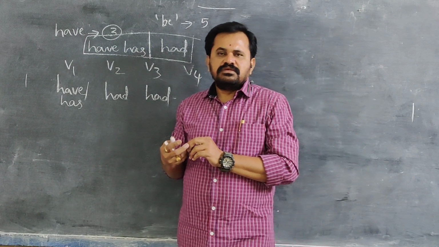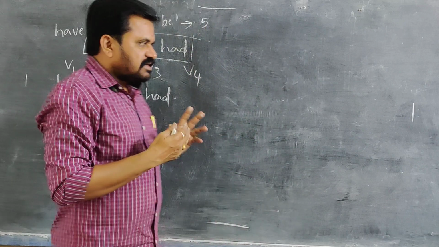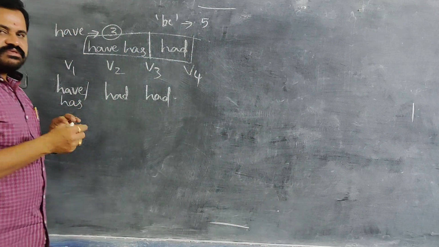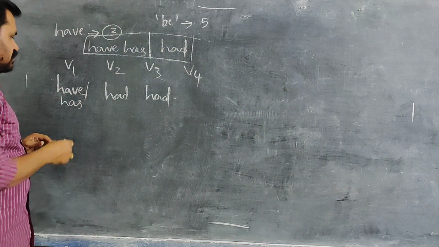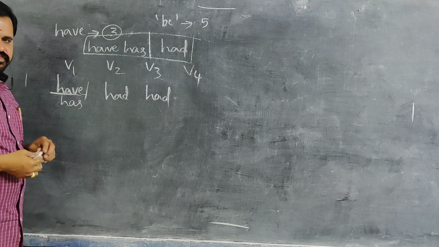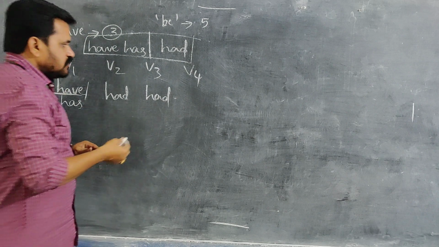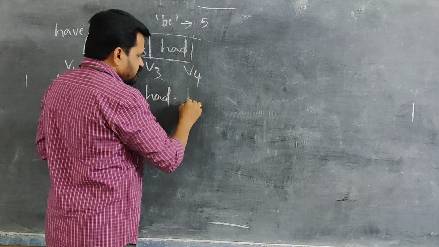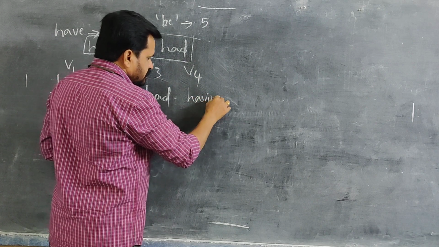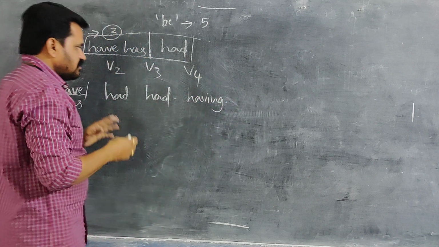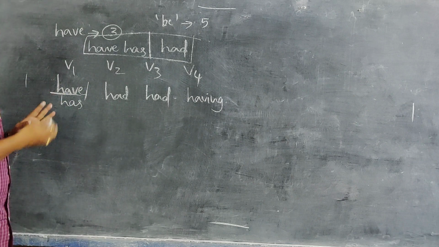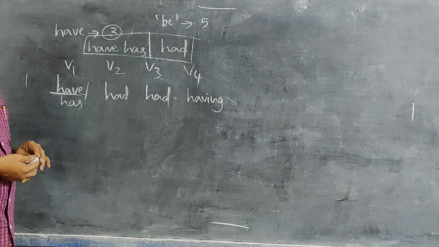The grammarian decided one of those words is the base or root form of the verb. Here, have is the root form of the verb. So, V1 plus ing is have plus ing becomes having. So, this is the verb structure of have, has, had.